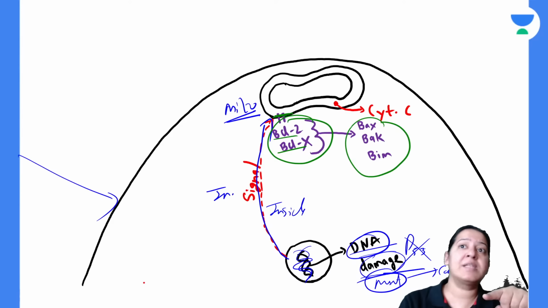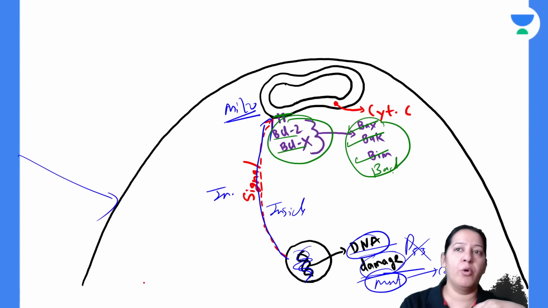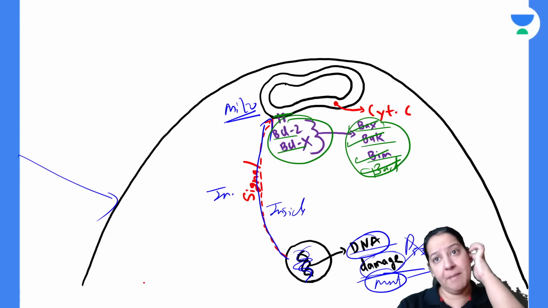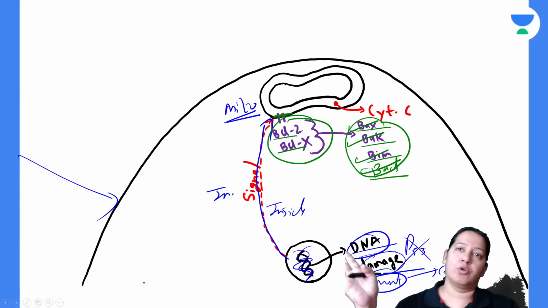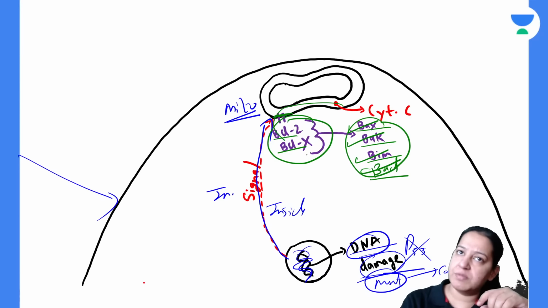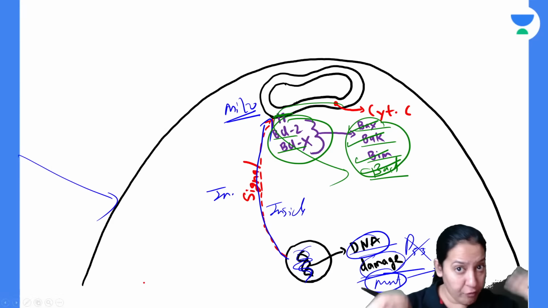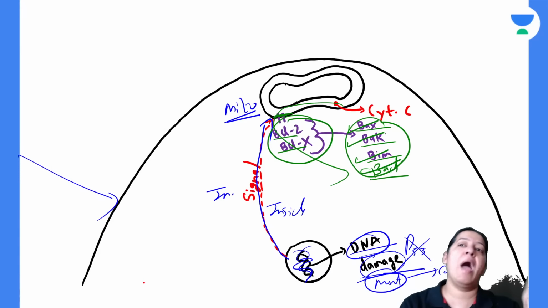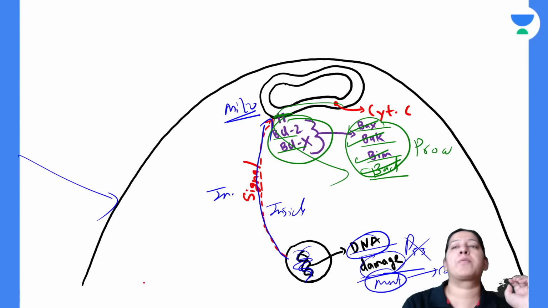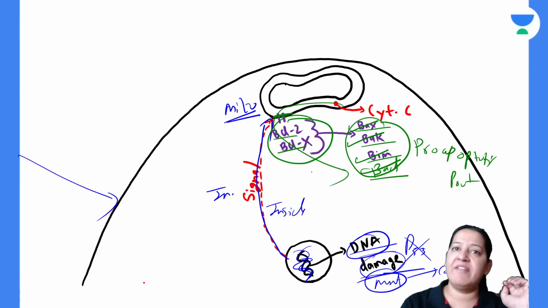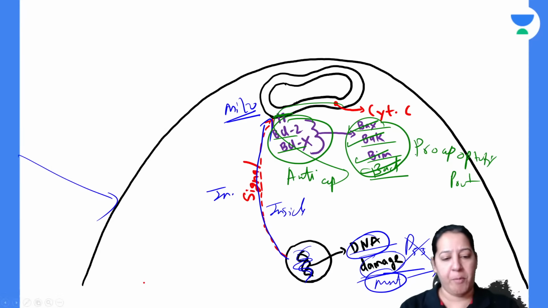The names of the guards are Bak, Bim and Bad. One more to add: Bad. Bak, Bad, Bim and Bad. Right? They will open the door and allow cytochrome C to come out. So these are allowing apoptosis to happen. That's why these are known as pro-apoptotic proteins. Initially we had anti-apoptotic proteins, and now we have pro-apoptotic proteins.